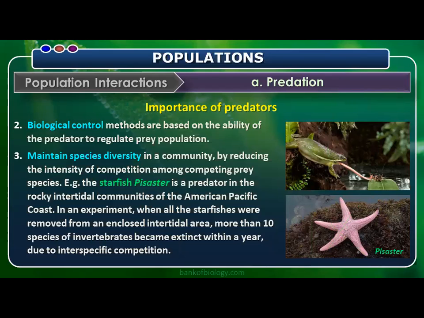In favor of predators, we are framing all these statements. In the first statement we said that if there is no predator, the prey population will increase greatly. Now we are saying that if there is no predator, prey will fight among themselves and become extinct. So we have another example showing that Pisaster is a predator: by the removal of the predator Pisaster, 10 prey species became extinct within a year.